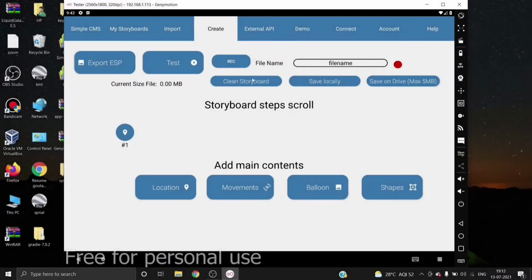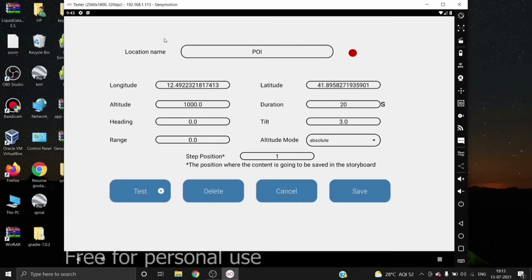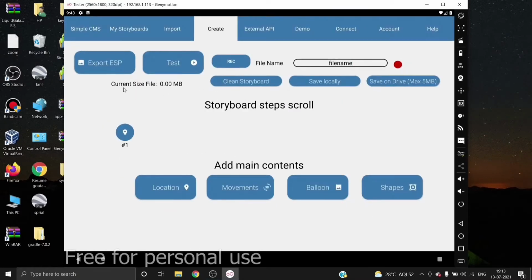This is our APK screen, and I have already created the POI for the location. Here I enter the longitude, latitude, altitude, and the duration for the ESP file, and heading is set to 0.0 and tilt is 3.1 and 0.0. Let me save this, and whenever I click on the export button, a pop-up menu appears. It will ask for the feature we want to select. I have selected orbit.